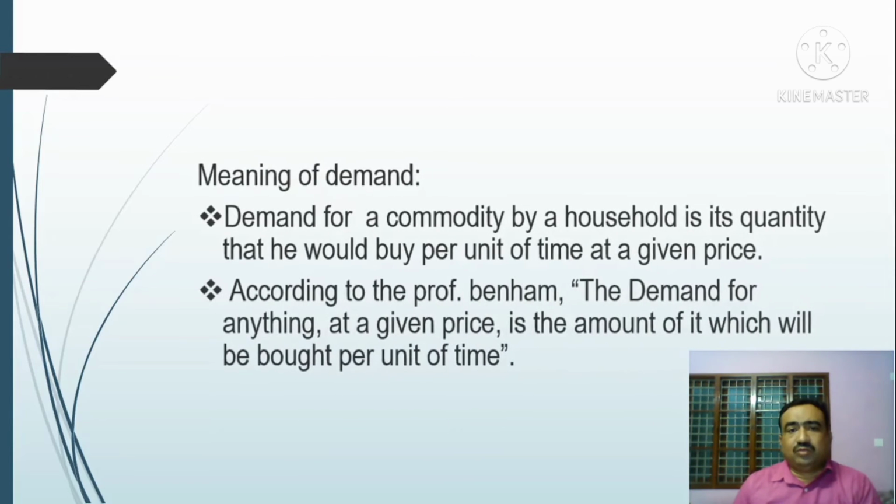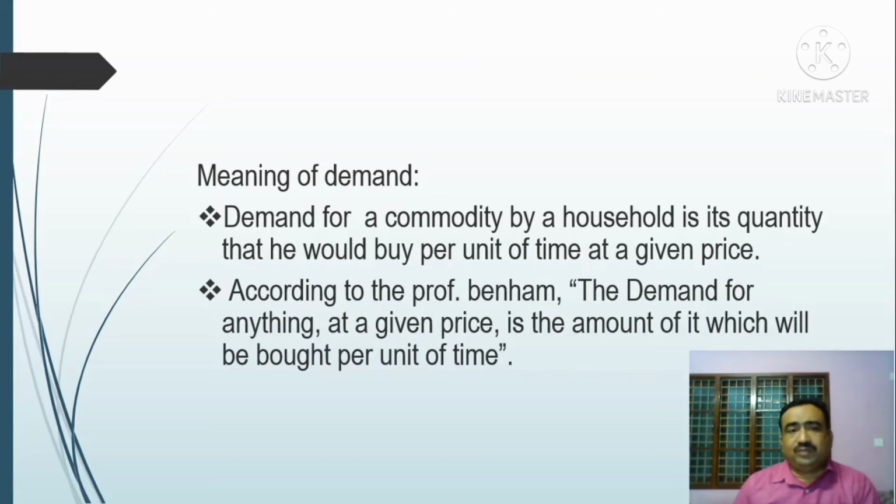Before we discuss the law of demand, first we understand the meaning of demand. What is demand? Demand for a commodity by a household is the quantity that he would buy per unit of time at a given price. According to Professor Benham, the demand for anything at a given price is the amount of it which will be bought per unit of time.